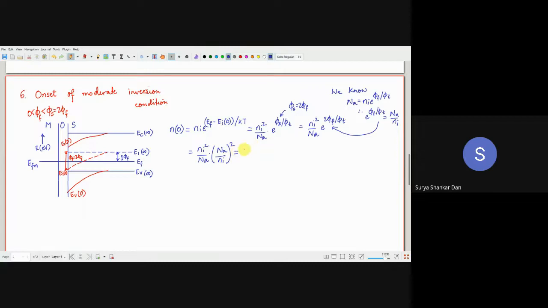What does it mean? What is the significance of this mathematical small thing which I have done? What is the physical interpretation? Inversion. Hello, has everyone fallen asleep? Surface is n type now. Better still, Na is what? This is p infinity. The surface is as much n type as the bulk is p type.